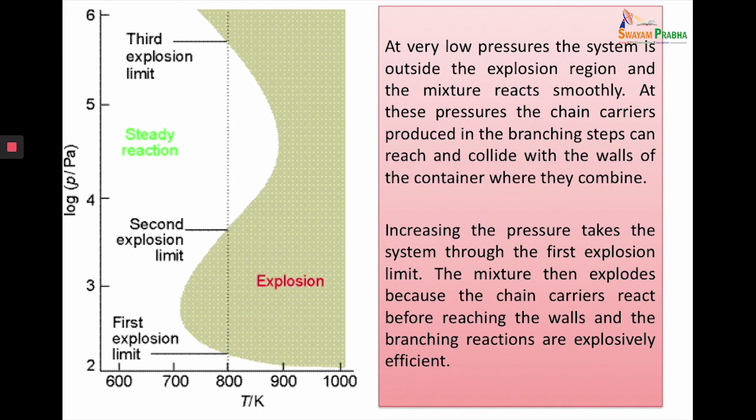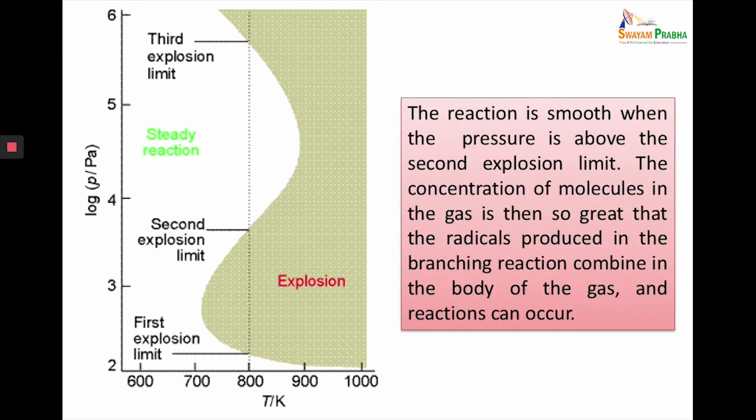Now if I increase the pressure, the system passes through the first explosion limit and the mixture will then explode, because the chain carriers have started reacting before they reach the walls and the branching reactions are explosively efficient. Once the first explosion limit is passed, the system again moves at a slow speed till it reaches the second explosion limit. At the second explosion limit, the concentration of molecules in the gas will be so great that the radicals produced in the branching reaction combine with the body of the reaction and the reaction will explode.